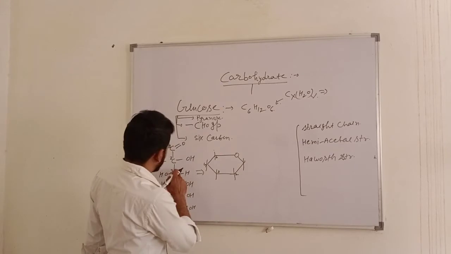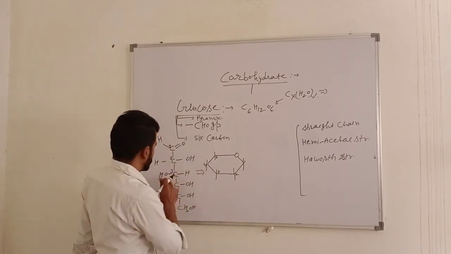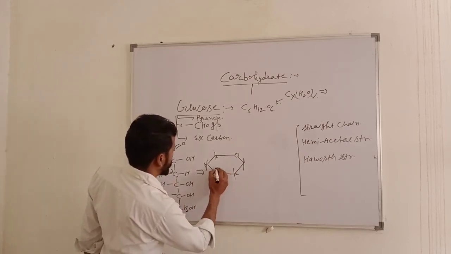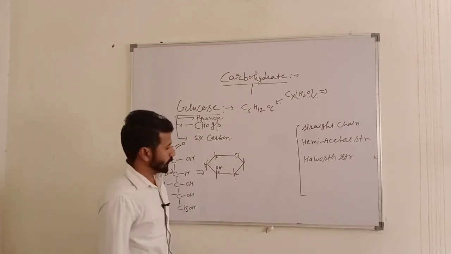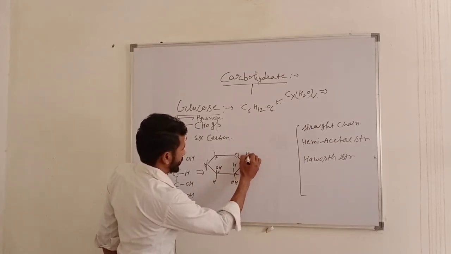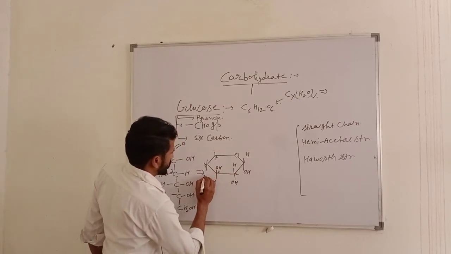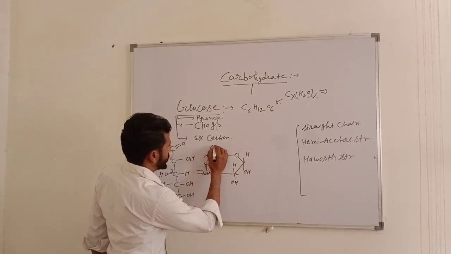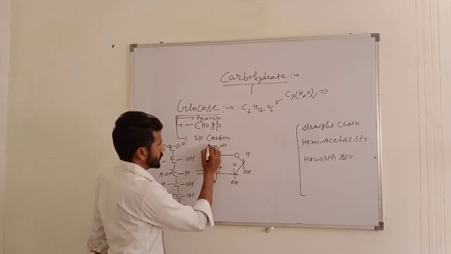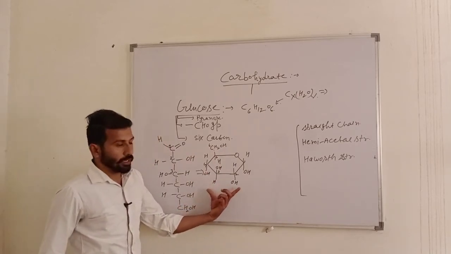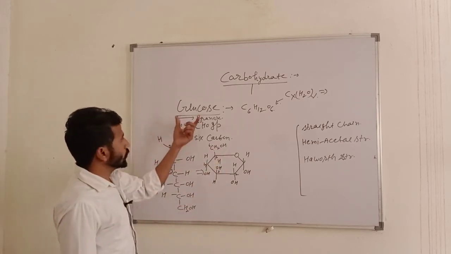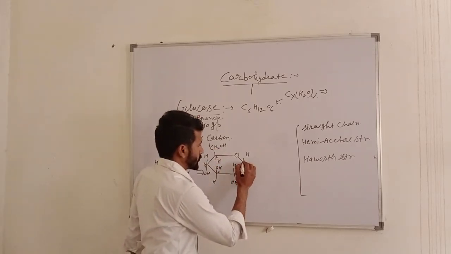From this diagram, carbon number 3 has OH on the left-hand side. So in this case OH is here above the plane. H, here is OH, H, OH, H, and here is OH, H, here is CH2OH, H. So this is the 6th carbon. This is the Haworth structure, or we can say the ring structure of glucose. And here is the first carbon.